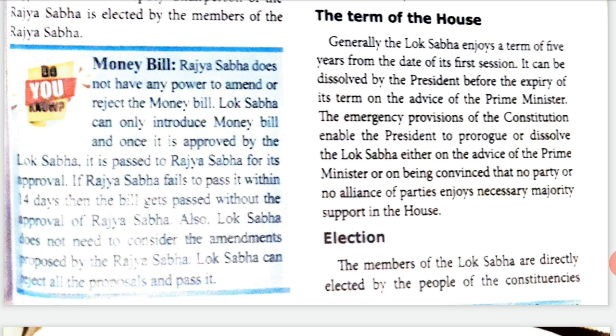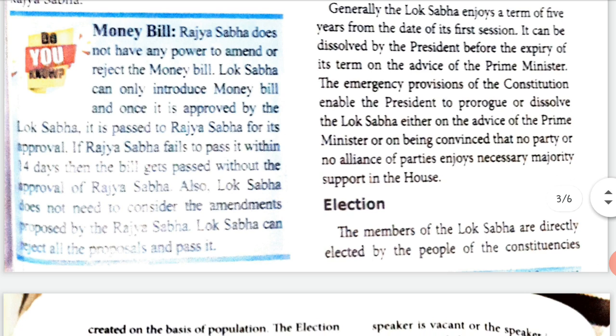The emergency provisions of the Constitution can enable the President to prorogue or dissolve the Lok Sabha either on the advice of the Prime Minister or on being convinced that no party or no alliance of parties enjoys necessary majority support in the House. So one reason for them to dissolve the Lok Sabha is the advice of the Prime Minister. The other reason is if there is no majority for the party, then they can also dissolve it.